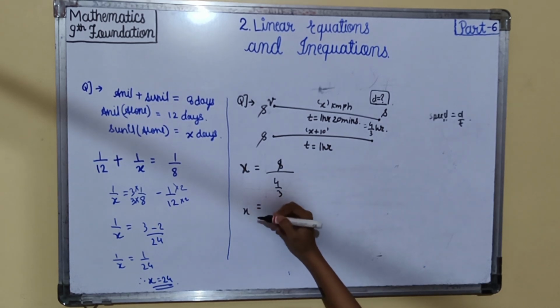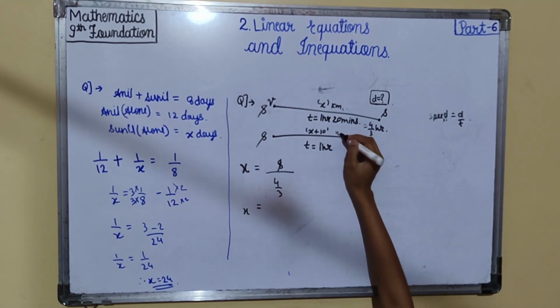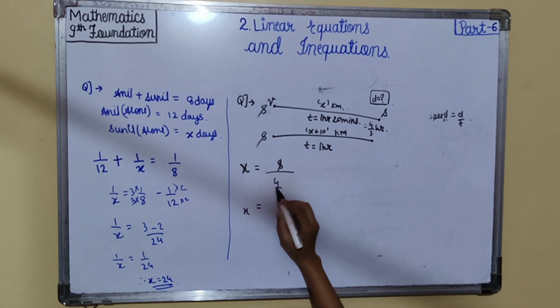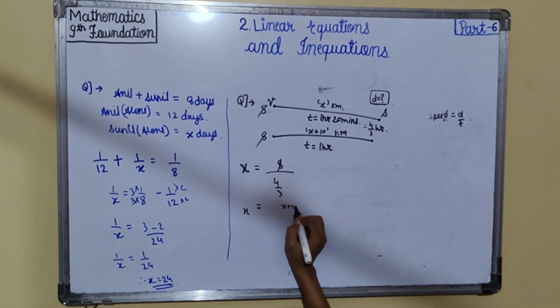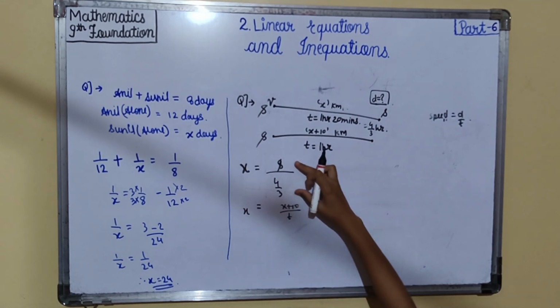And here again x is equal to distance, that is x plus 10 upon t. Now this is the value of s.